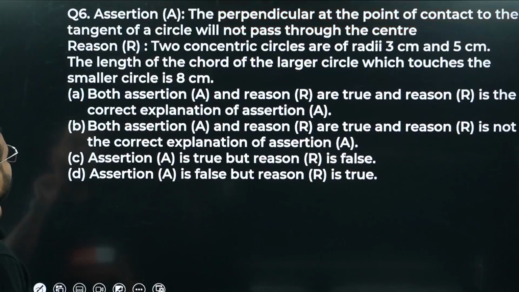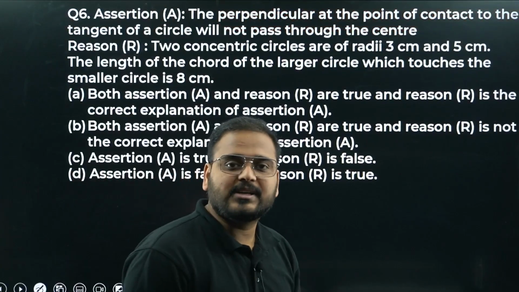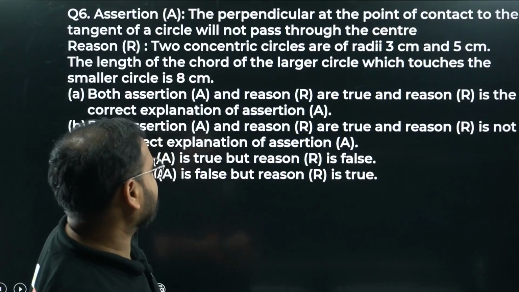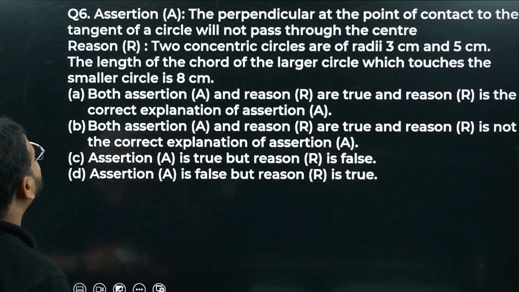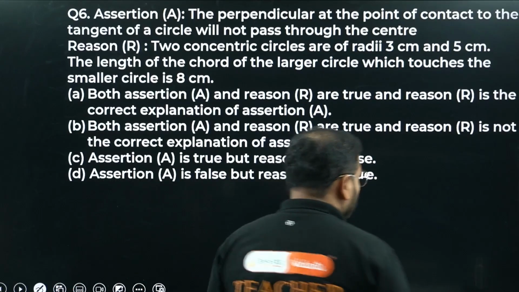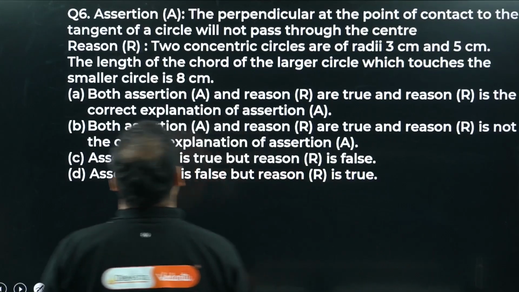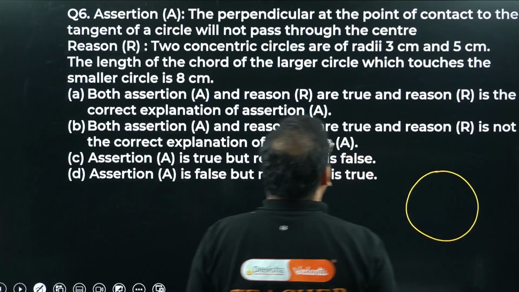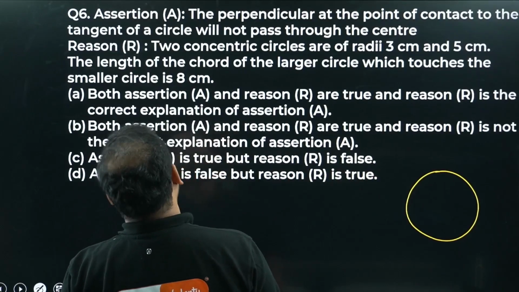Moving to question number 6. Let's do it now. The perpendicular at the point of contact to the tangent of a circle will not pass through the center. Is it a contradiction? Please check. They are saying the perpendicular at the point of contact to the tangent.